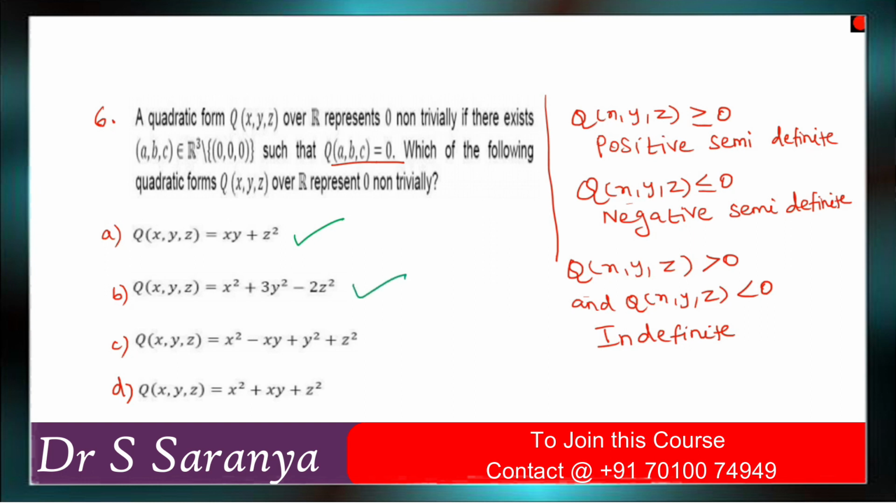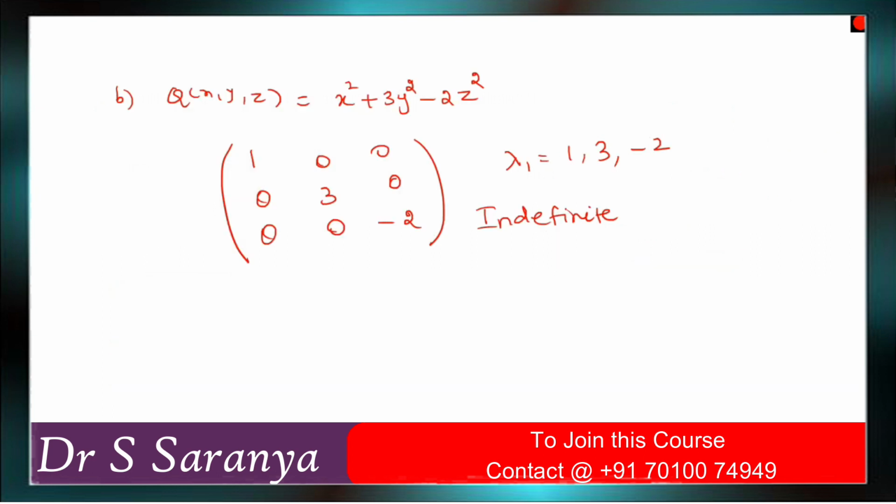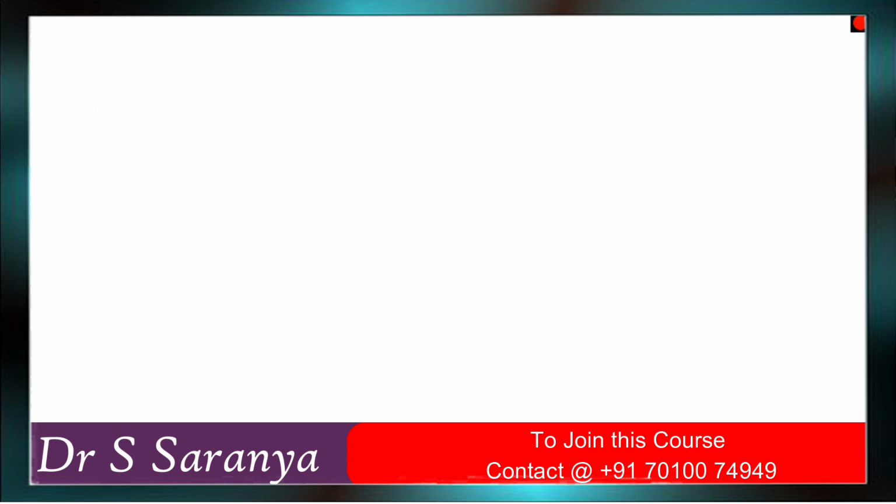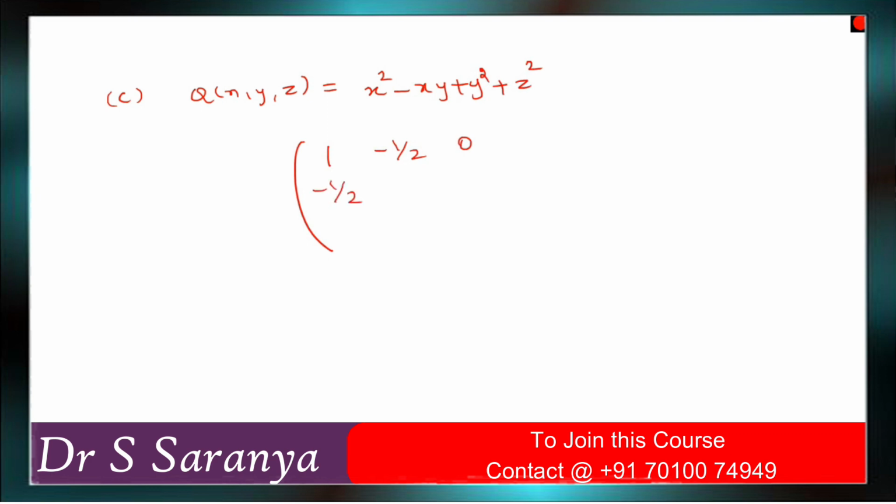So what is the third option? Third one, matrix C. It is Q of x, y, z is equal to x squared minus xy plus y squared plus z squared. If you write it in matrix format: 1, minus 1 by 2, 0, minus 1 by 2, 1, 0, 0, 0, 1.